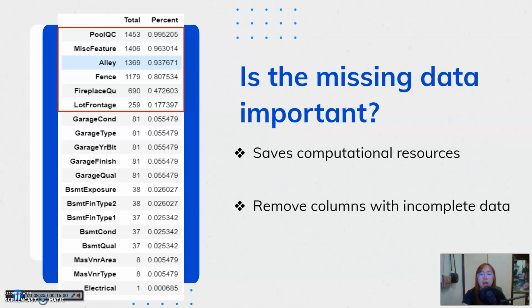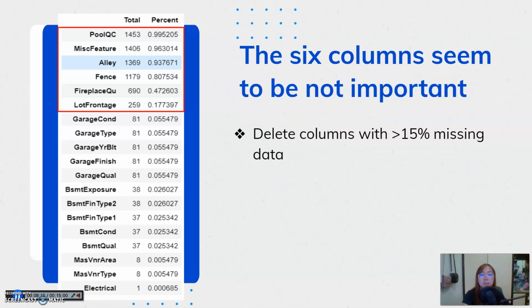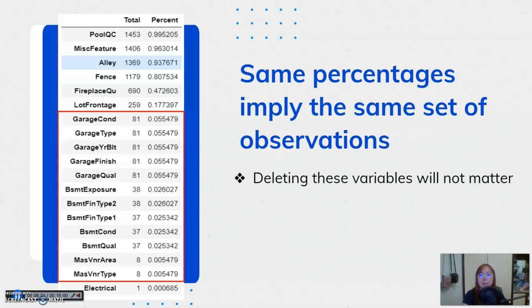So with that, I obtained columns which have incomplete data. Here, you can see that there are 19 columns. I just followed Marcelino's rule of deleting the corresponding variable when more than 15% of the data is missing. Therefore, I deleted the 6 columns: the pool, miscellaneous, fence, fireplace, lot frontage, etc. Judging from the input of these columns as well, the variables seem to be not important. These aspects are strong candidates for being an outlier.